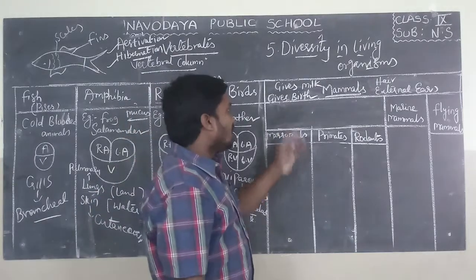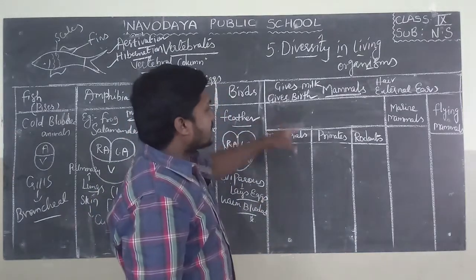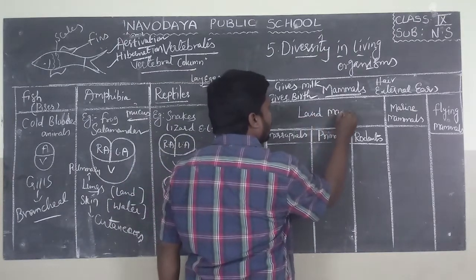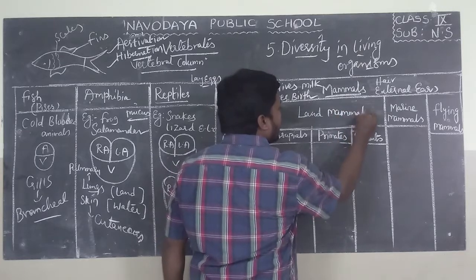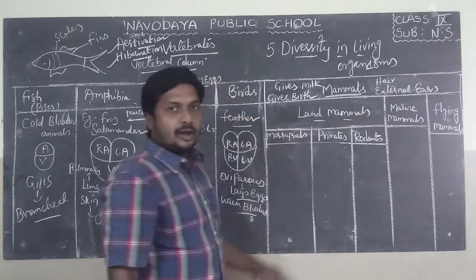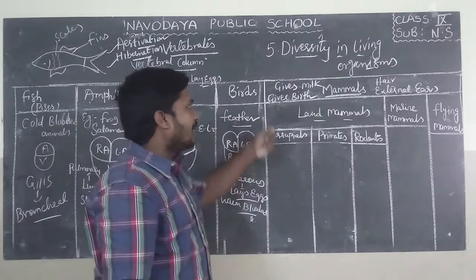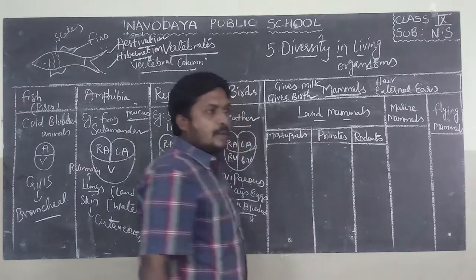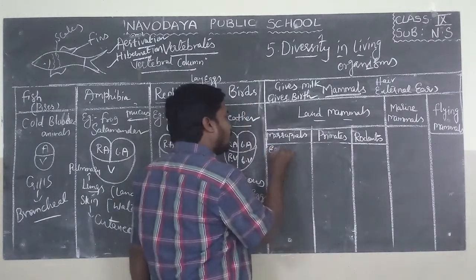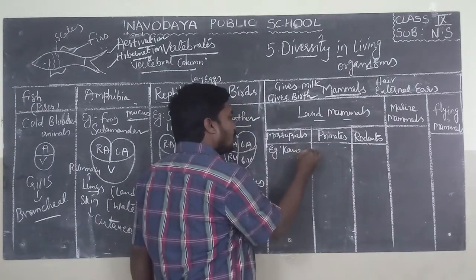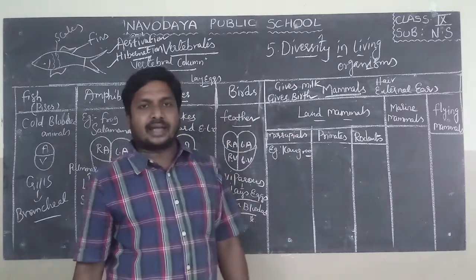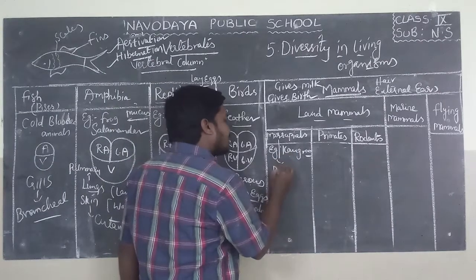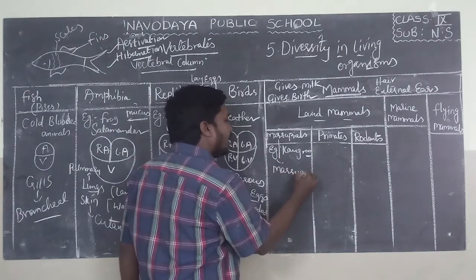are mammals. Now again, mammals can be categorized into land mammals. The mammals which live on land are called land mammals. Land mammals can again be categorized into marsupials, primates, rodents. Marsupials, example, kangaroo. What is the fundamental character of kangaroos or marsupials? They have a sac-like structure called marsupium.